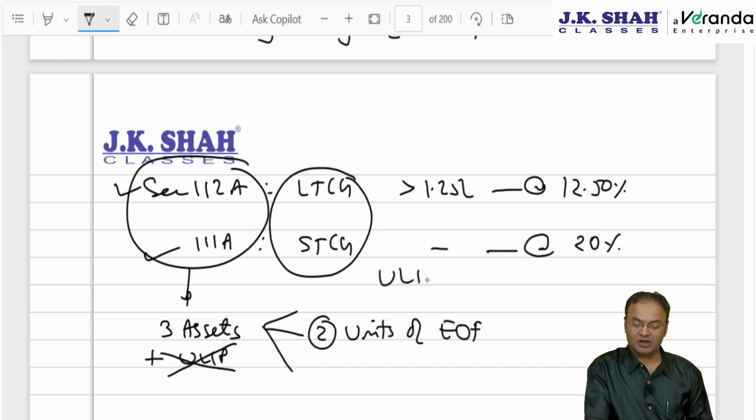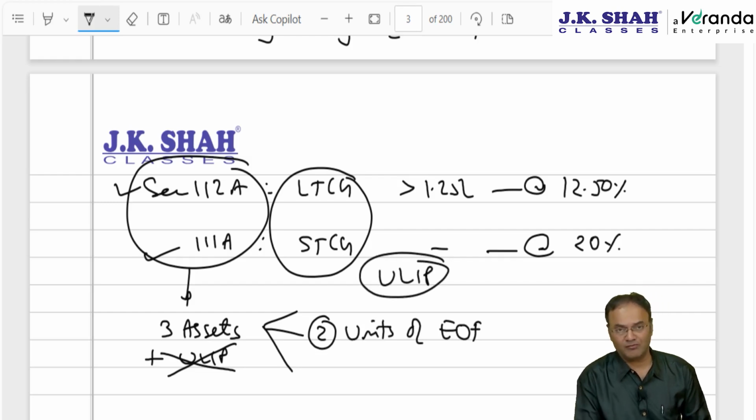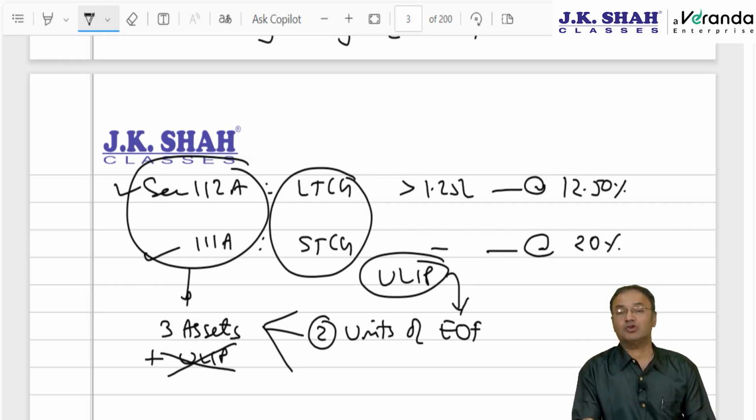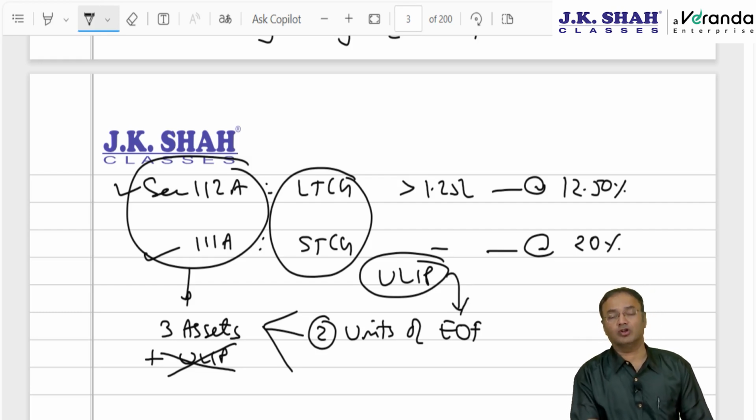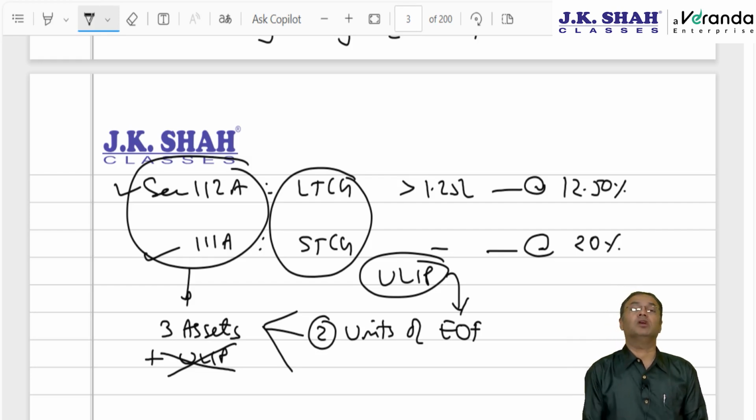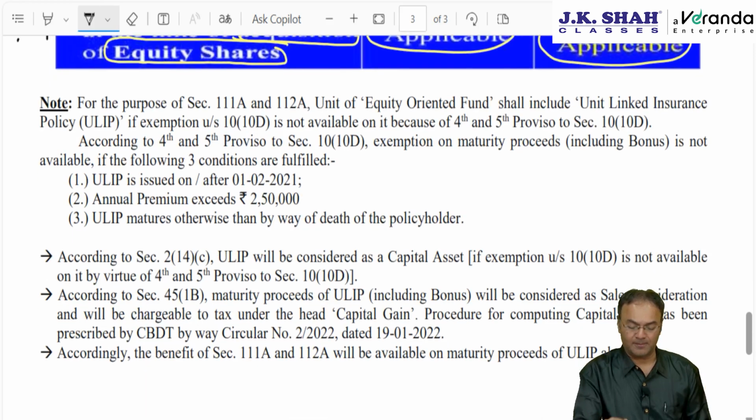ULIP will be considered as, what is the full form of ULIP? Unit linked insurance plan. ULIP units will be considered as equity oriented units, provided the insurance company or the mutual fund which issued you the ULIP invests more than 65% of the available funds in the listed shares or equity shares of listed companies all throughout the tenure.